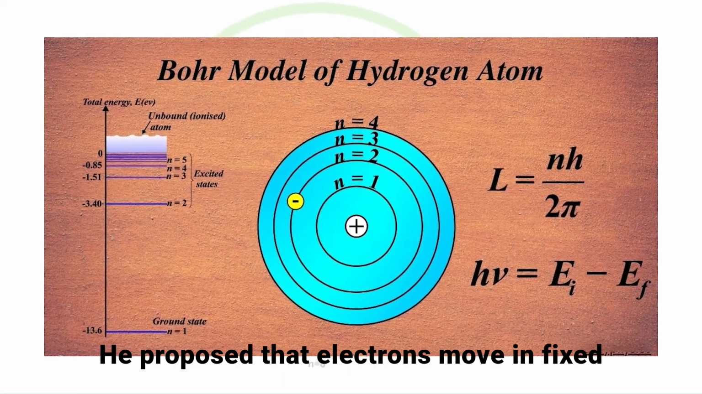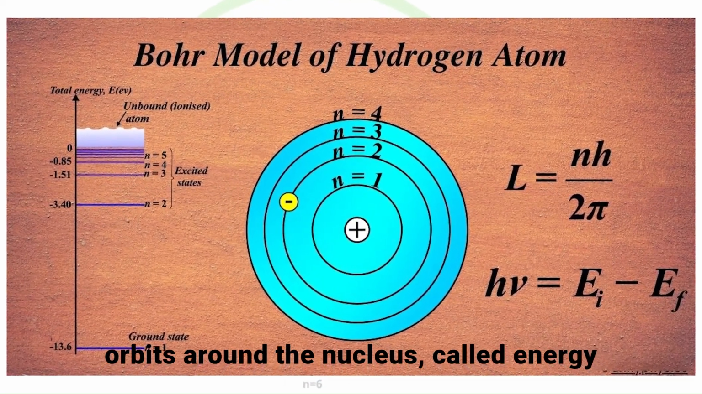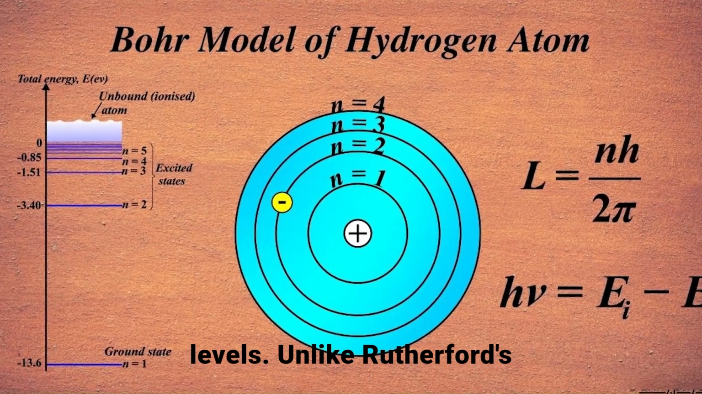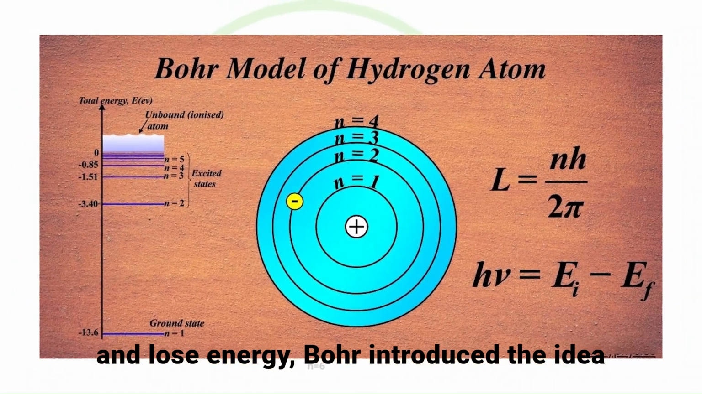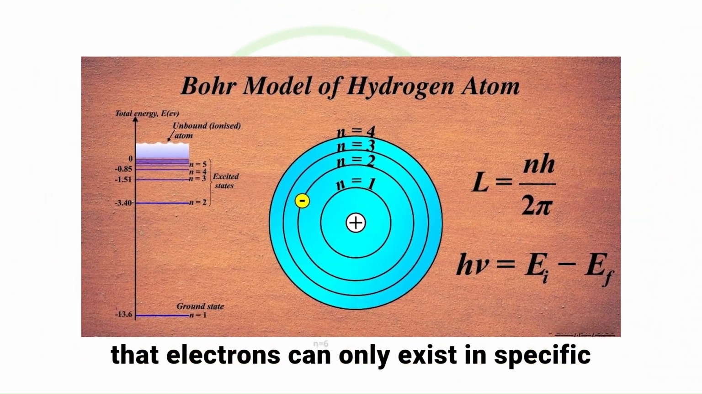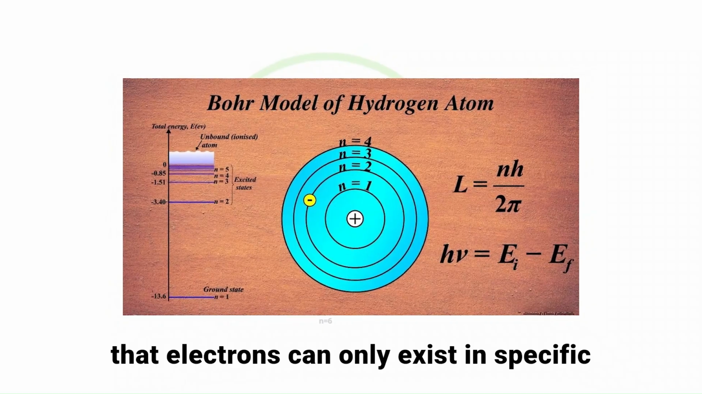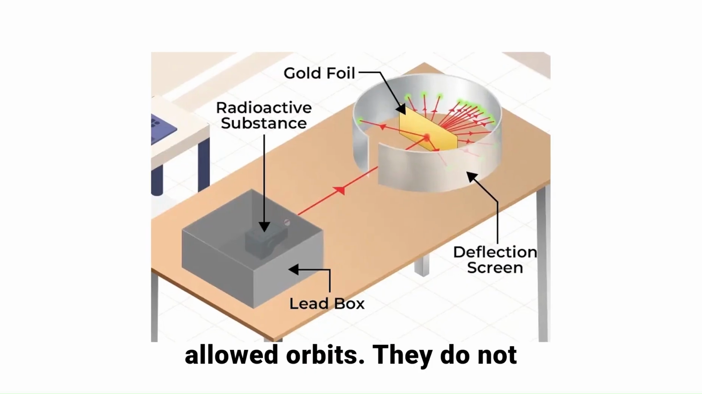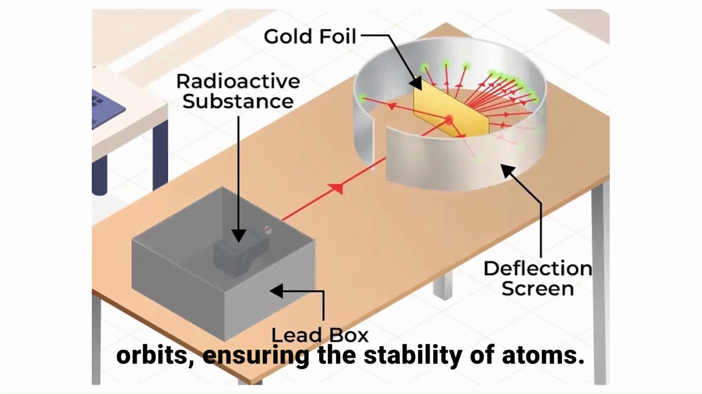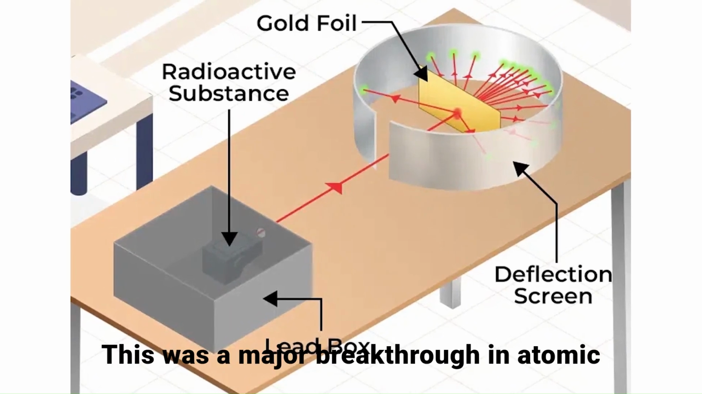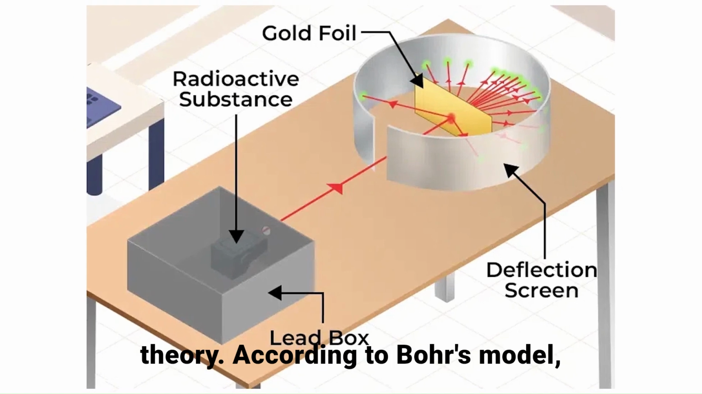He proposed that electrons move in fixed orbits around the nucleus, called energy levels. Unlike Rutherford's model, where electrons could move freely and lose energy, Bohr introduced the idea that electrons can only exist in specific, allowed orbits. They do not radiate energy while staying in these orbits, ensuring the stability of atoms. This was a major breakthrough in atomic theory.